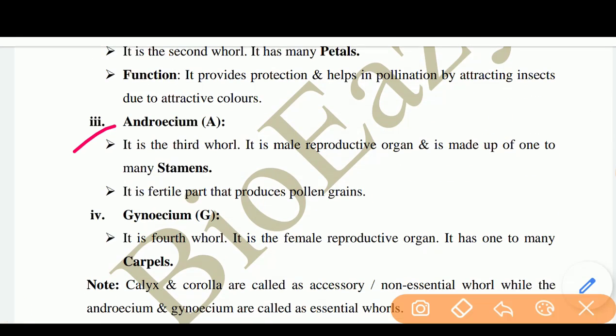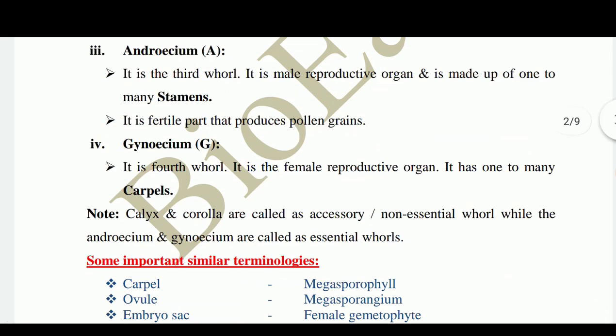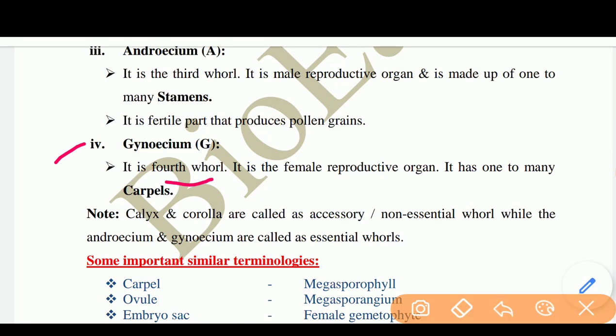Next is the Androecium. It is the third whorl. It is the male reproductive organ and is made up of one to many stamens. It means the stamen is the single unit of Androecium, and it is the fertile part that produces pollen grains. Next, number 4 is the Gynoecium. It is the fourth whorl. It is the female reproductive organ.